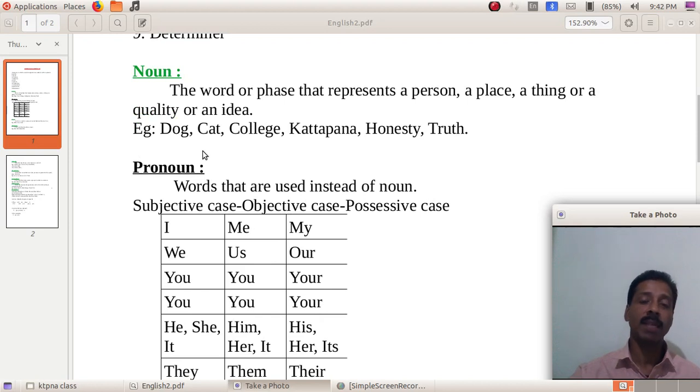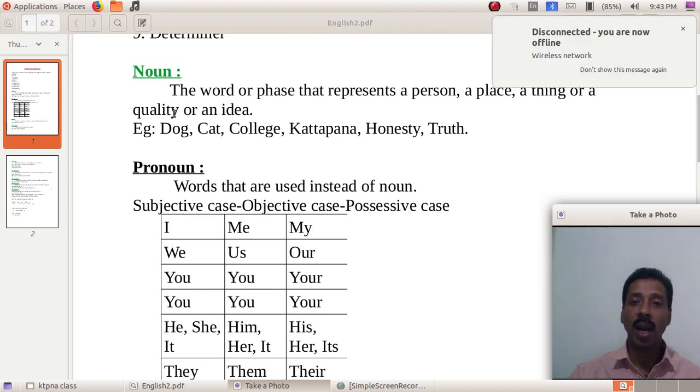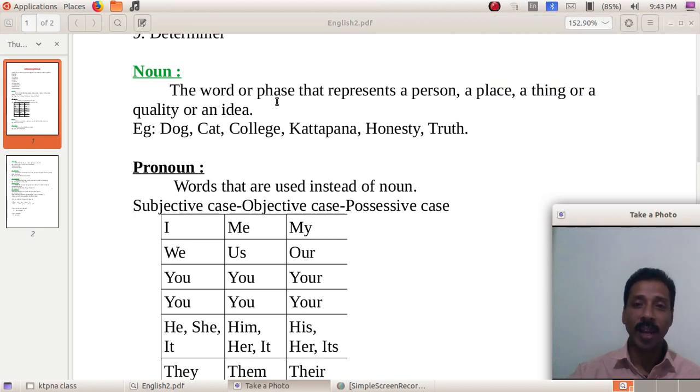The first one of this group is noun. What's a noun? It's a word or a phrase that represents a person, a place, a thing, or a quality or an idea.